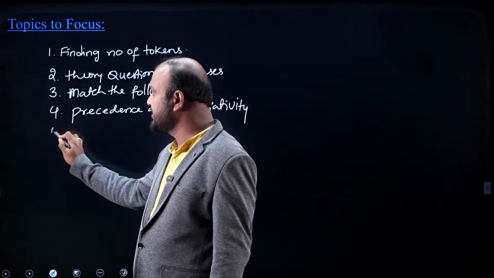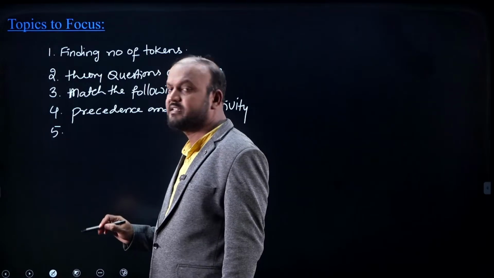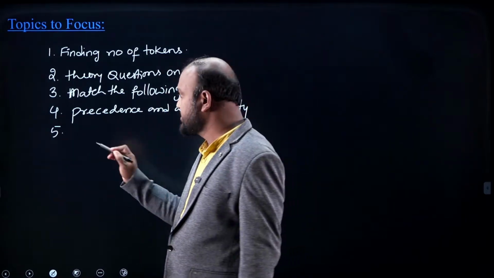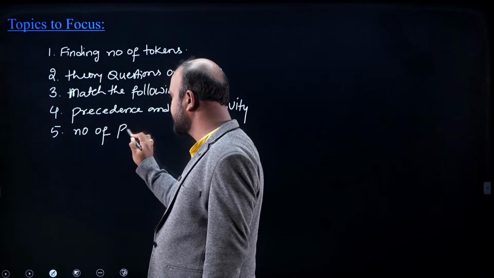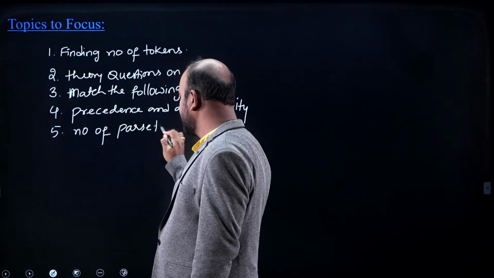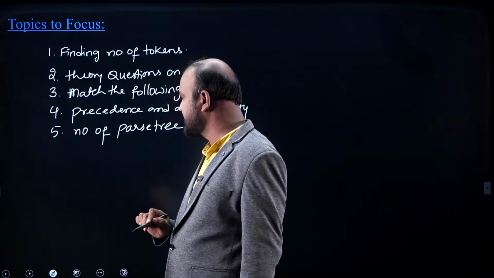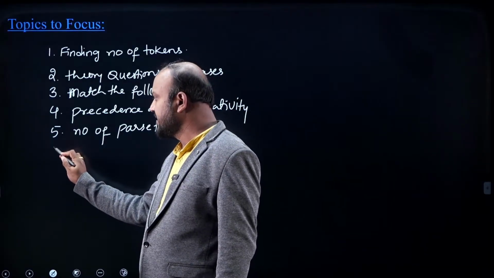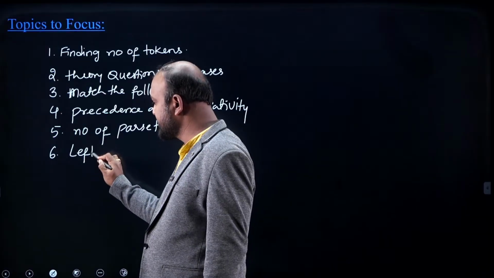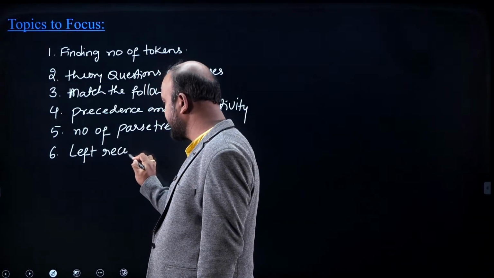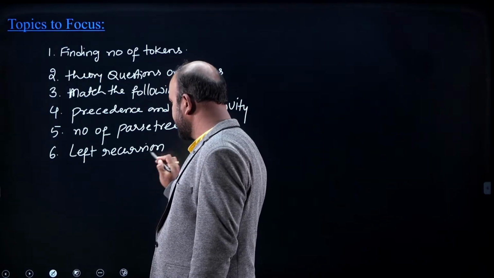And there are certain questions I have seen on number of parse trees for a given grammar. For the input, it is asked number of parse trees, and I have seen some questions on left recursion and left recursion elimination, right?